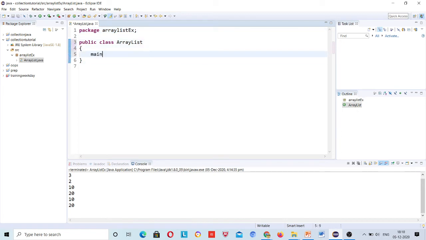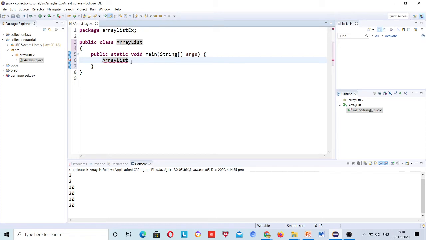Now if you write ArrayList, which is a predefined class in Java, it will consider this as ArrayList and think you are trying to override the predefined class. We can do this, and many developers do it as per their need.